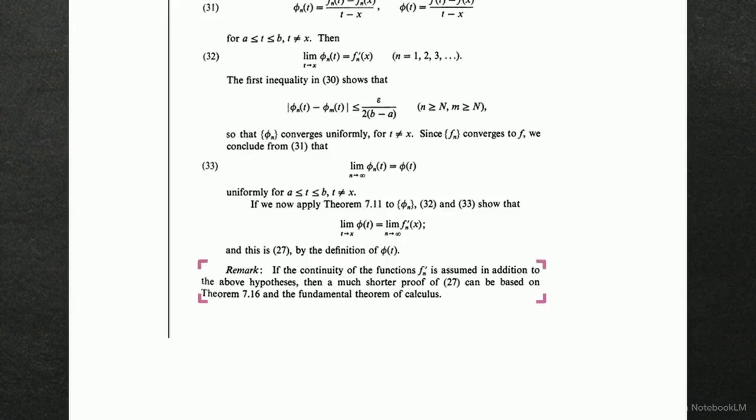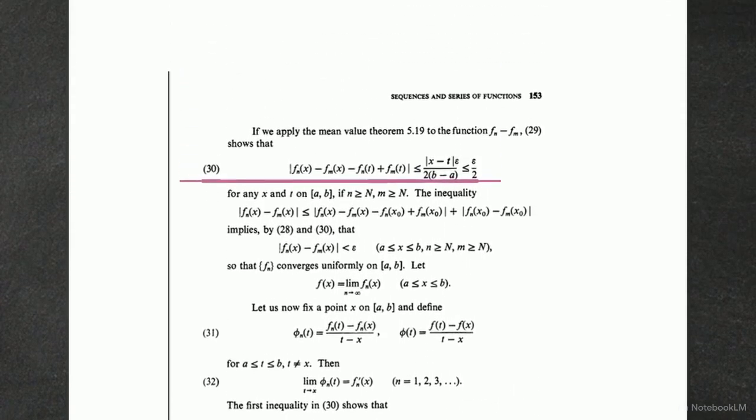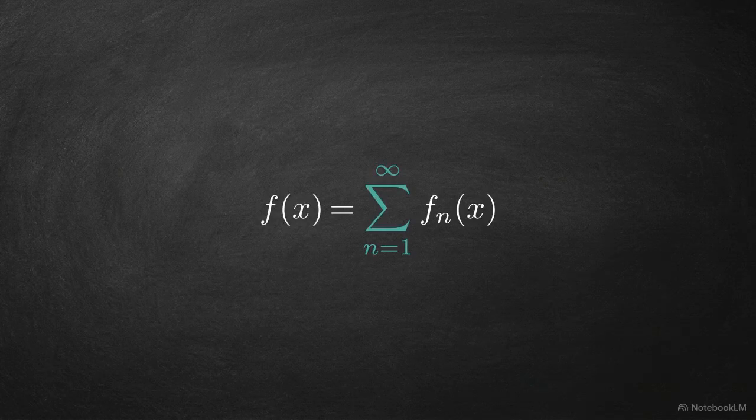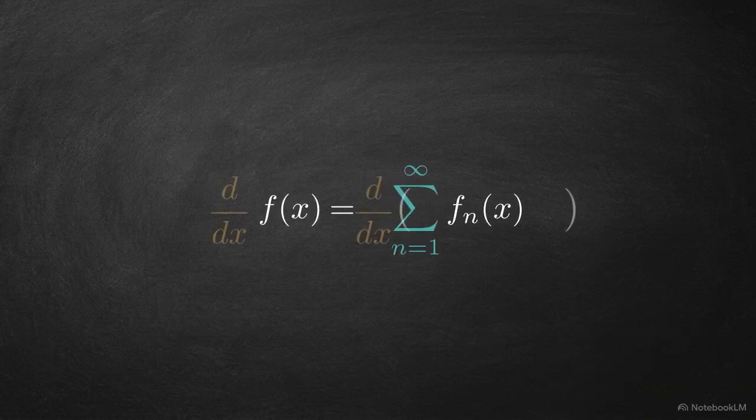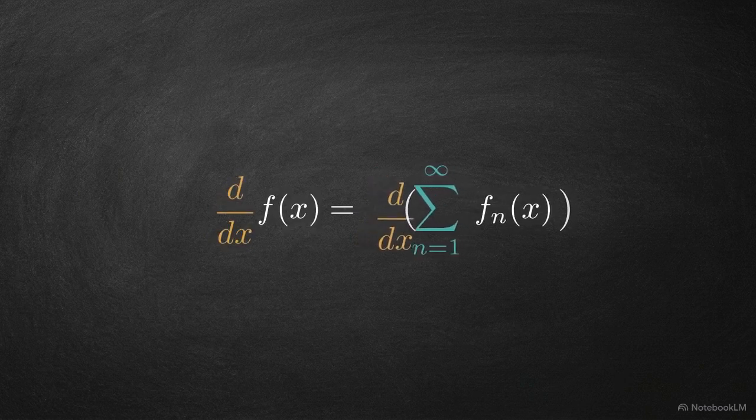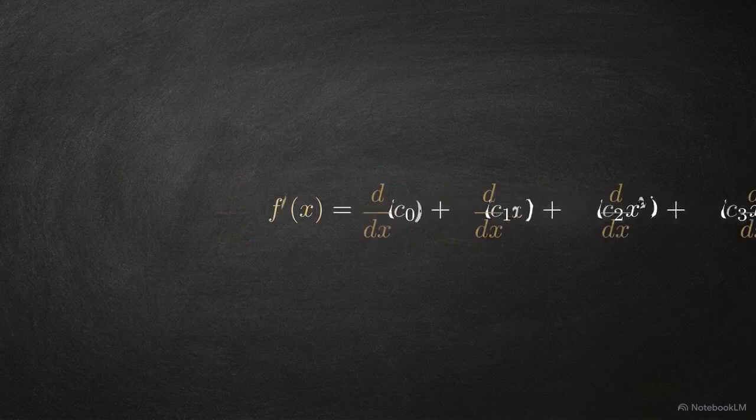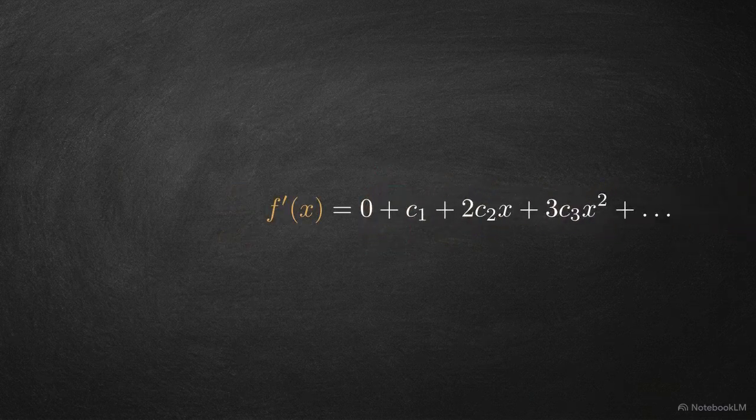Rudin includes a crucial remark. If we assumed all sequence derivatives were continuous, we could bypass this proof via the fundamental theorem of calculus. However, Rudin's mean value theorem method is deeper, proving the relationship holds even if the sequence of derivatives is entirely discontinuous. This specific theorem acts as the core engine for advanced mathematical analysis. It is the exact rule that gives us permission to slide a derivative operator directly past an infinite sum symbol, allowing us to differentiate power series and Fourier series term by term.